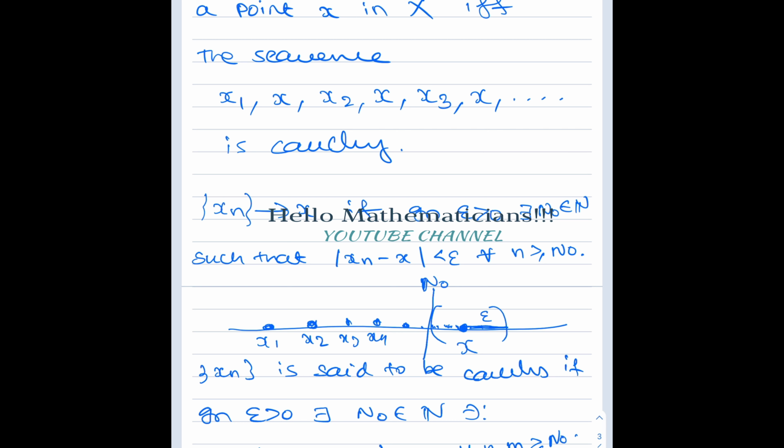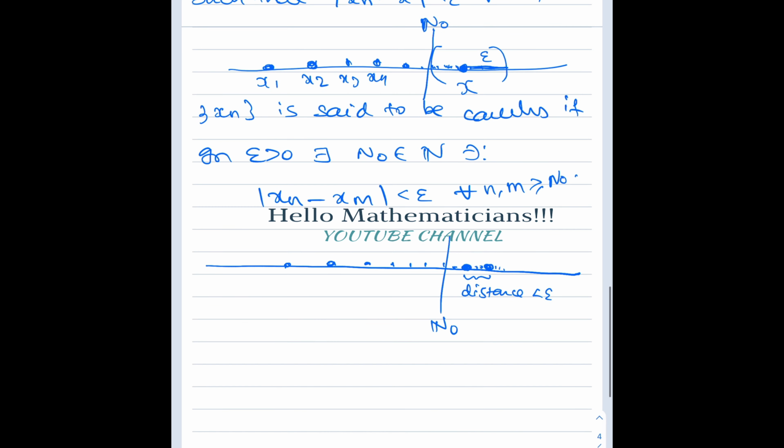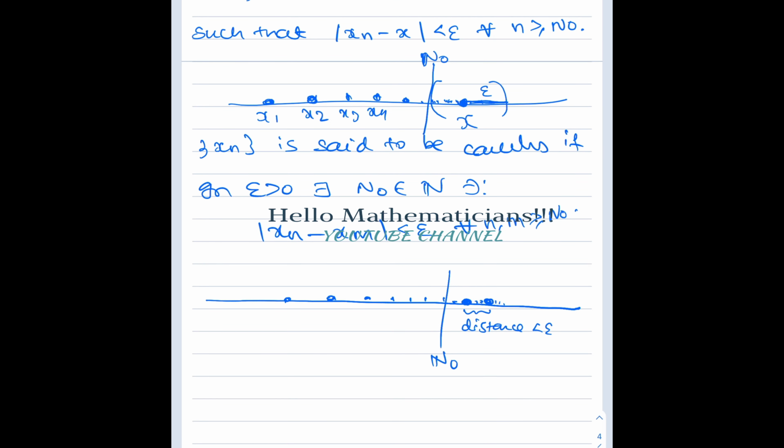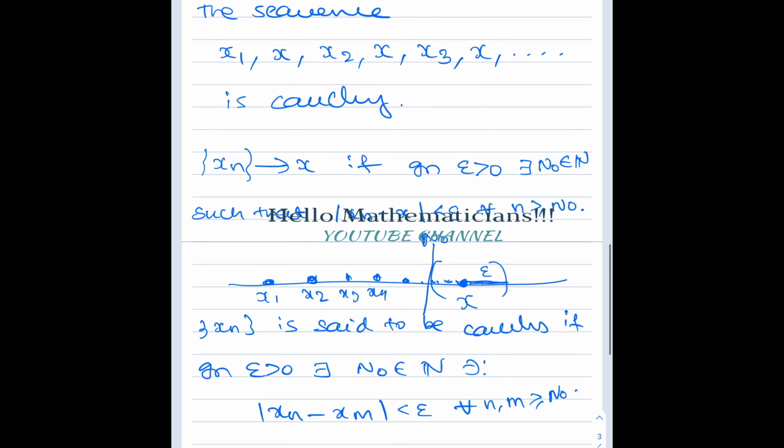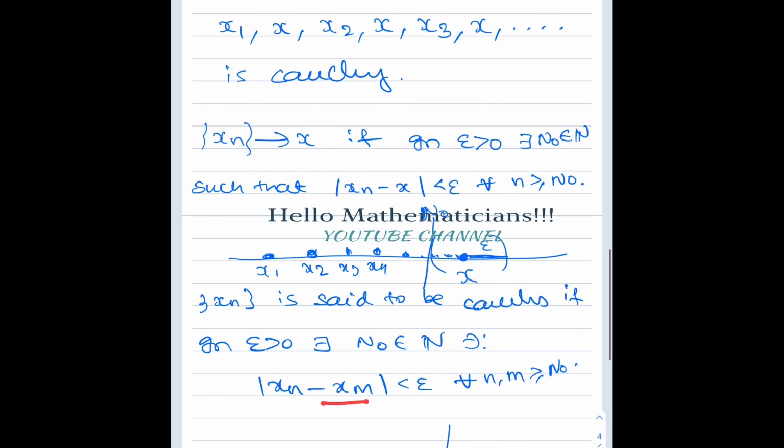What does it mean? For whatever epsilon is given, I want to find a stage. After that stage, if I take any two points of this sequence, their distance should be less than epsilon. That is what we want to prove.